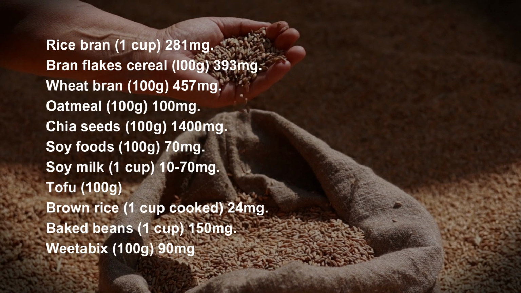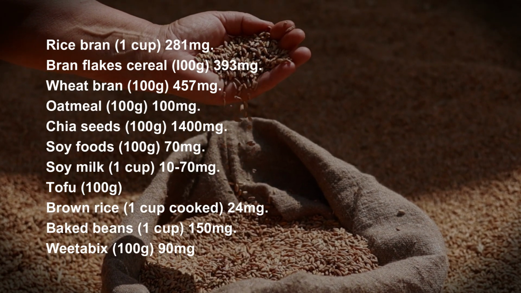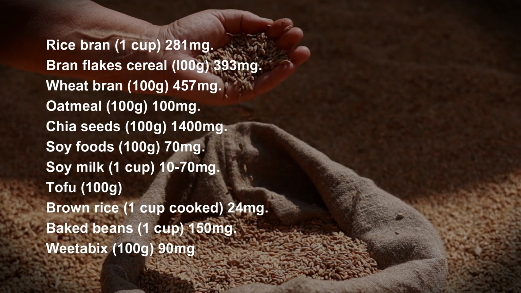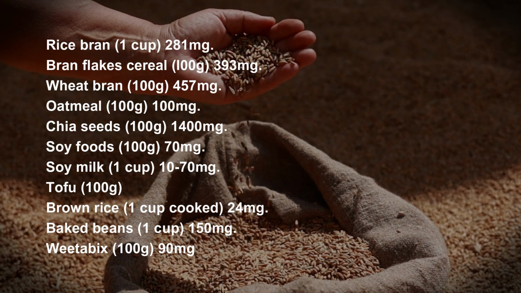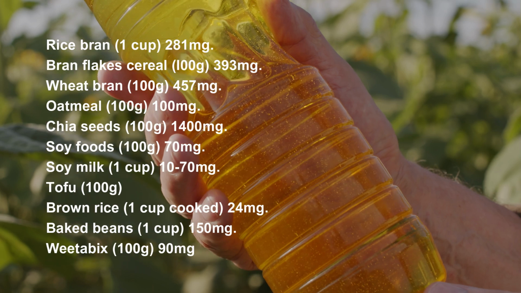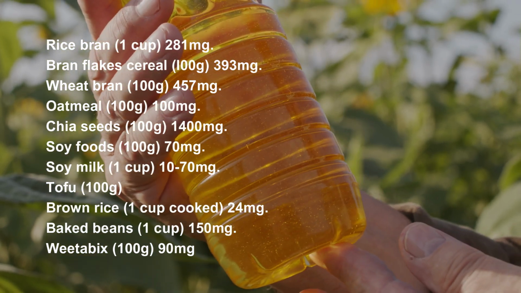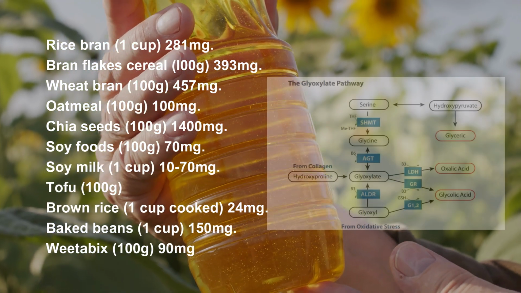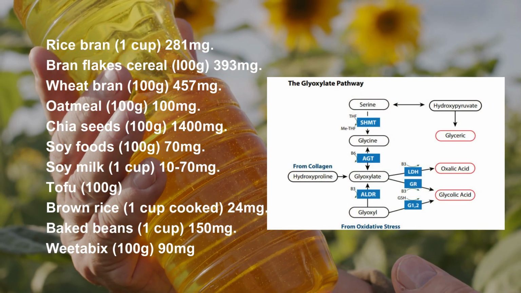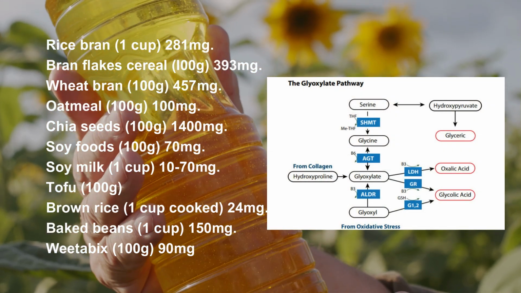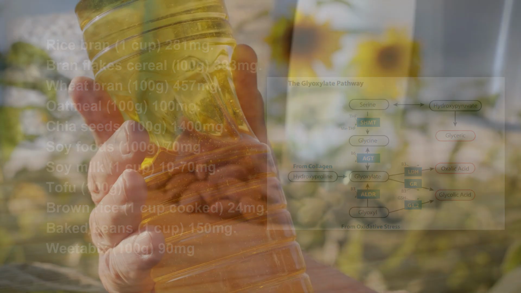All types of nut, vegetable, and seed oils are considered very high in oxalates, with 1 tablespoon containing 14 or more milligrams of oxalate. Studies have found that seed oils promote the production of oxalate in the body, called the glyoxylate pathway. When polyunsaturated seed oils oxidize in the body, they produce glyoxylate from glyoxal.